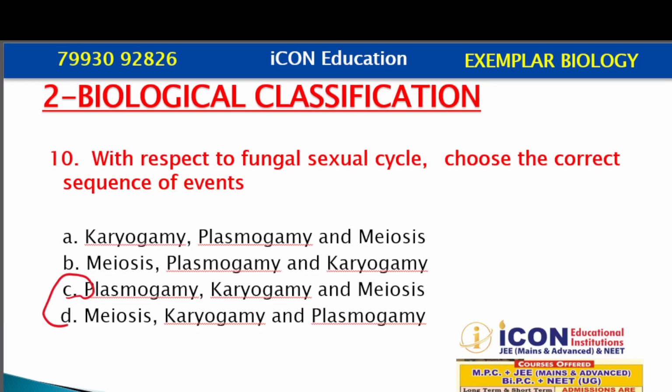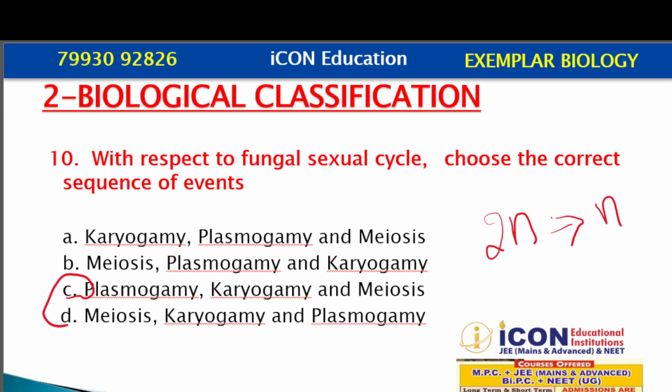Fusion of the nucleus is called karyogamy. Then the condition will become 2n. After that, meiosis will occur and haploid spores are formed from it. So the sexual cycle has 3 sequential events. First is plasmogamy, then followed by karyogamy, then followed by meiosis.